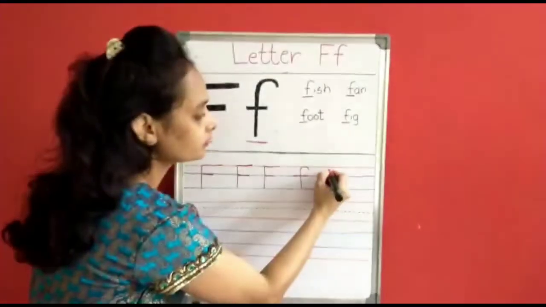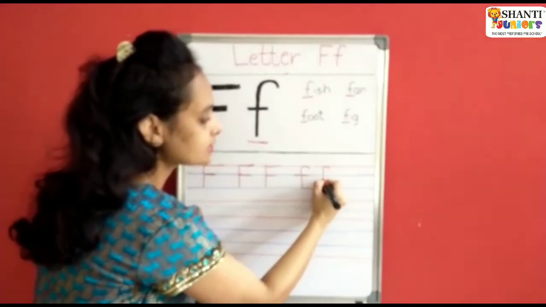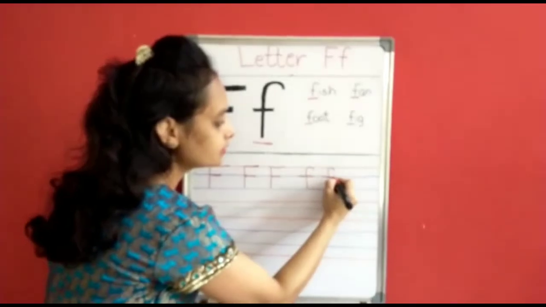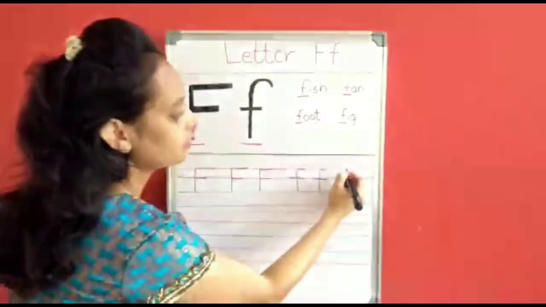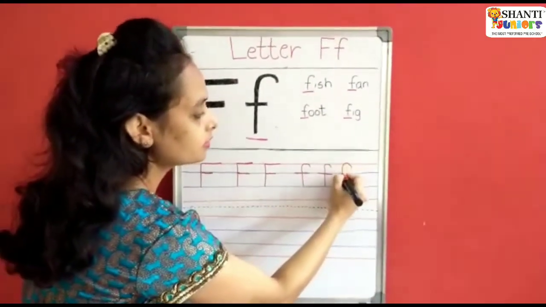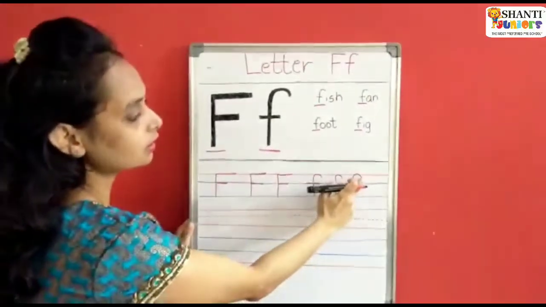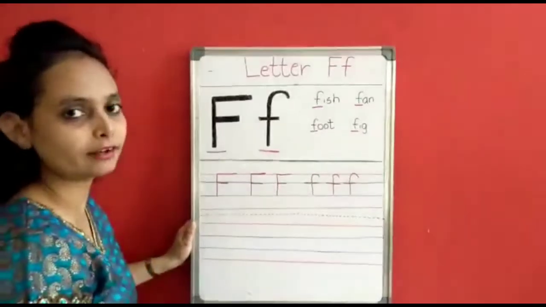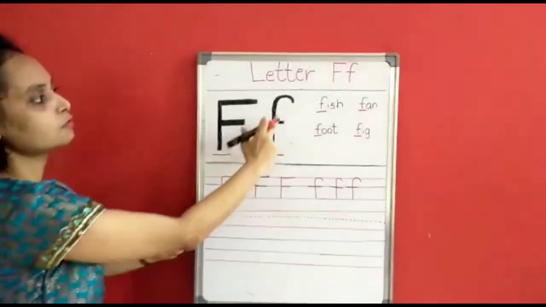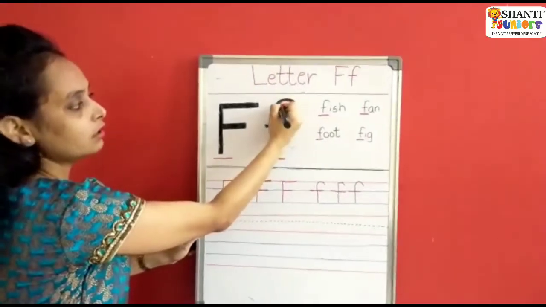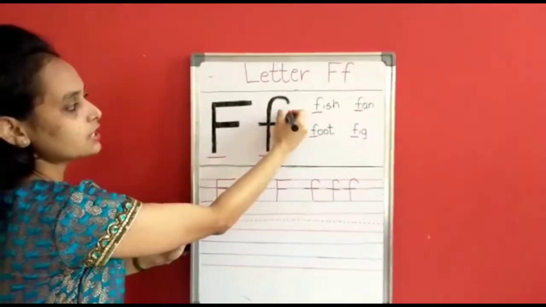Again, curve, standing line, sleeping line. Children, this curve should not touch the blue line. Just a small curve. Can you see the curve over here? You should not start from here.